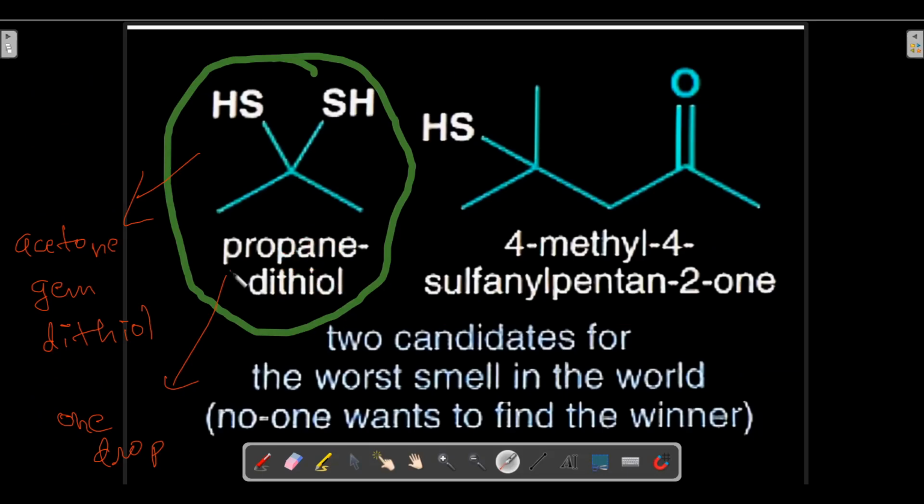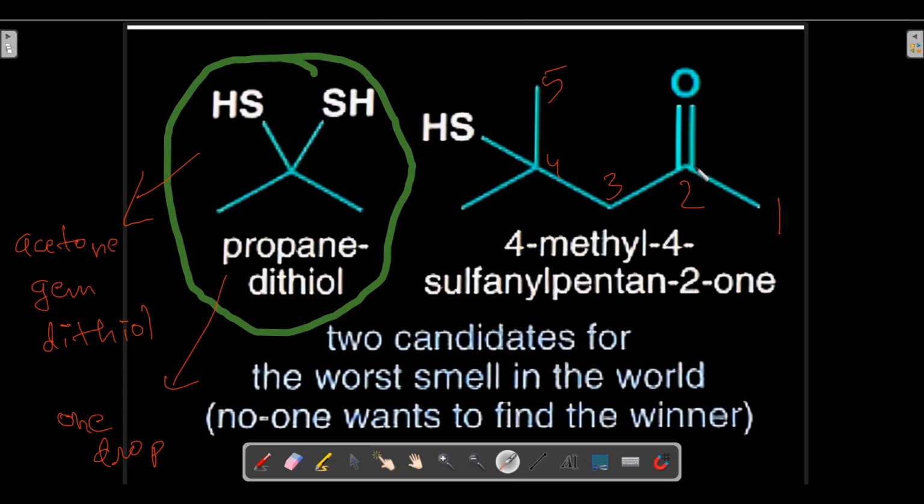Now propane dithiol, also called acetone gem dithiol, this is the structure, and there is one more compound called 4-methyl 4-sulfanyl pentane 2-one. Now this is the IUPAC name. How is the IUPAC name given? So let us see. 1, 2, 3. This is the third carbon, this is the fourth carbon, and this is the fifth carbon. So first carbon, second carbon, third carbon, fourth carbon, fifth carbon. This is how the chain is selected in an organic compound.